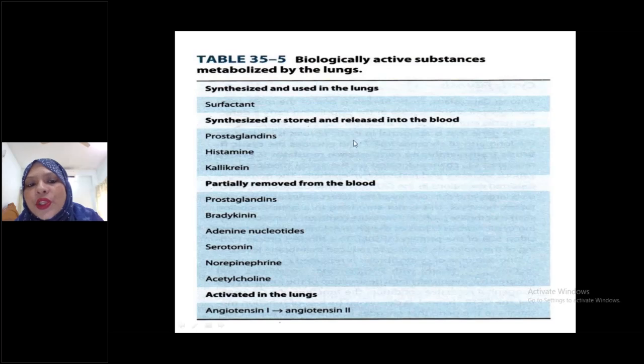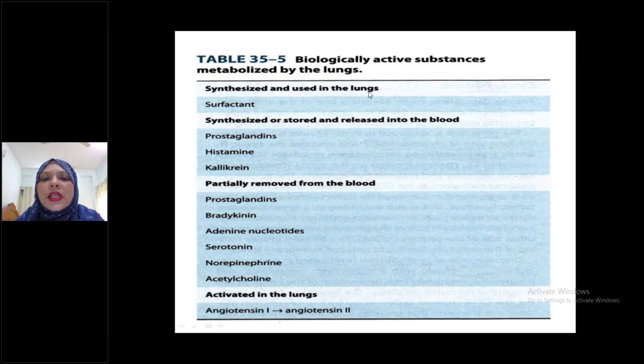Several times this question came in MCQ exams: the substances synthesized and used in the lung. You have to remember this chart because several times MCQs came from it. So this is very important for you.